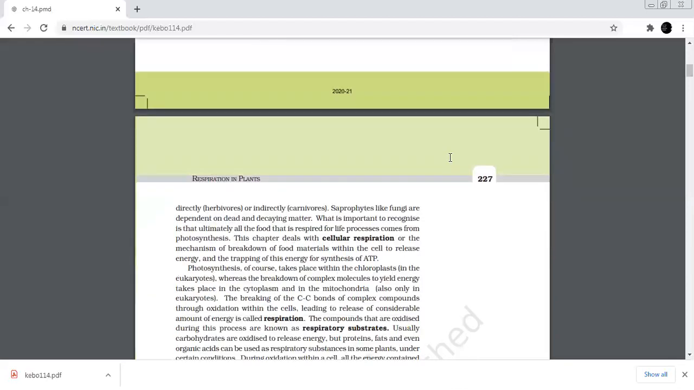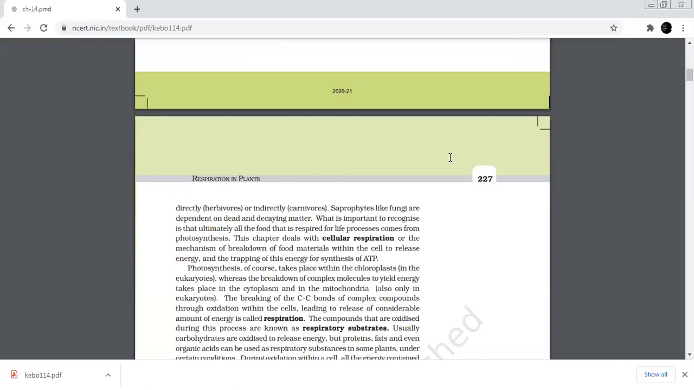Cellular respiration is the process of breaking the carbon-carbon bonds of complex compounds through oxidation within the cell, leading to the release of a considerable amount of energy in the form of ATP. This breakdown of substances takes place inside the cytoplasm and the mitochondria of the living cell. Plant cells also carry out cellular respiration to get energy.